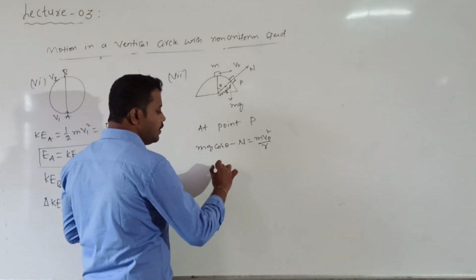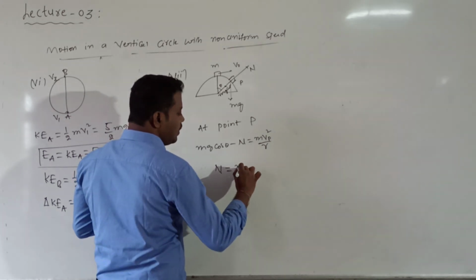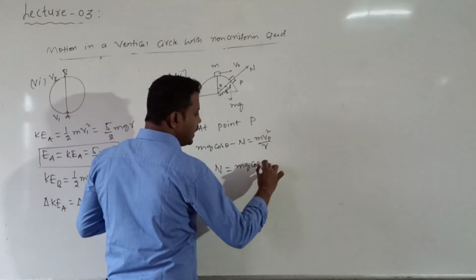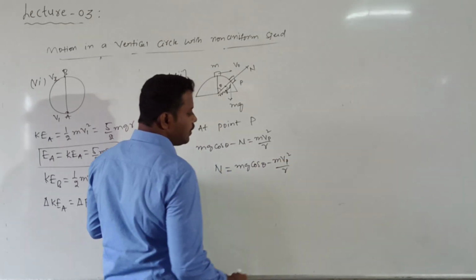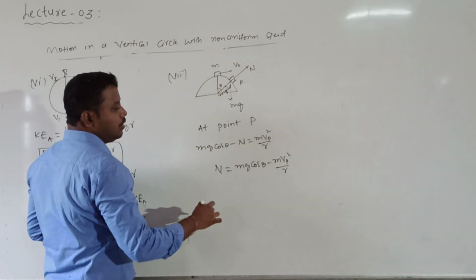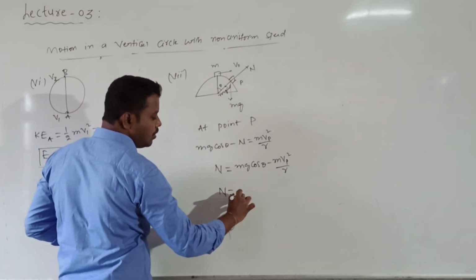From this, what is the value of N? N equals m g cos theta minus m v_P square divided by r. But the condition for slipping, not to execute the loop, is that N should be 0.